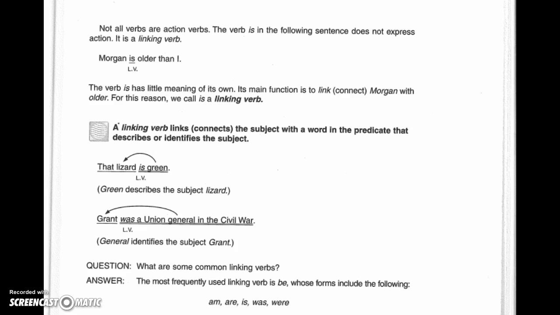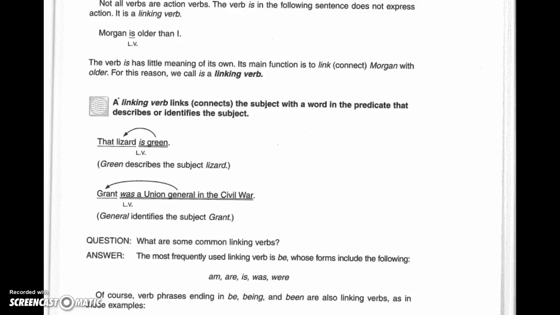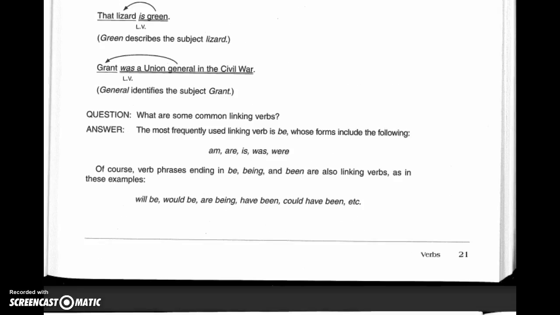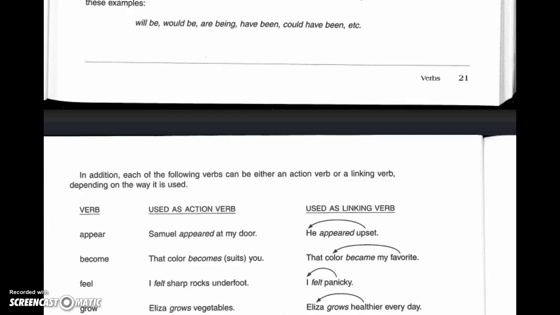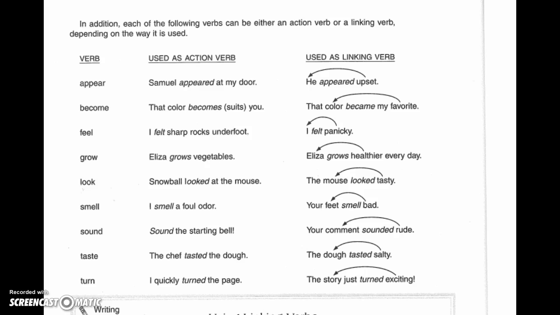So the word was, or the verb, is what we call a linking verb, and most of them are forms of the verb to be. But there's a very good chart that I'm going to show you. And here it comes. Sometimes the verbs are like sensory words, like look, smell, sound, taste, or feels.